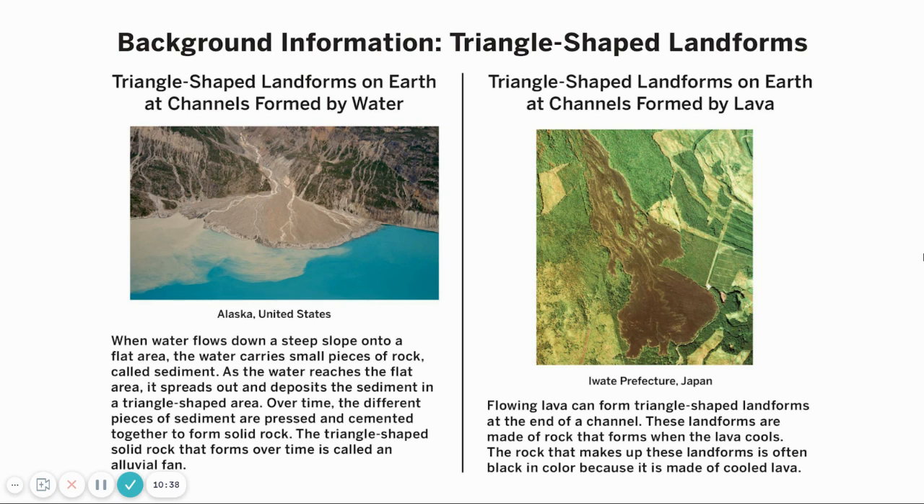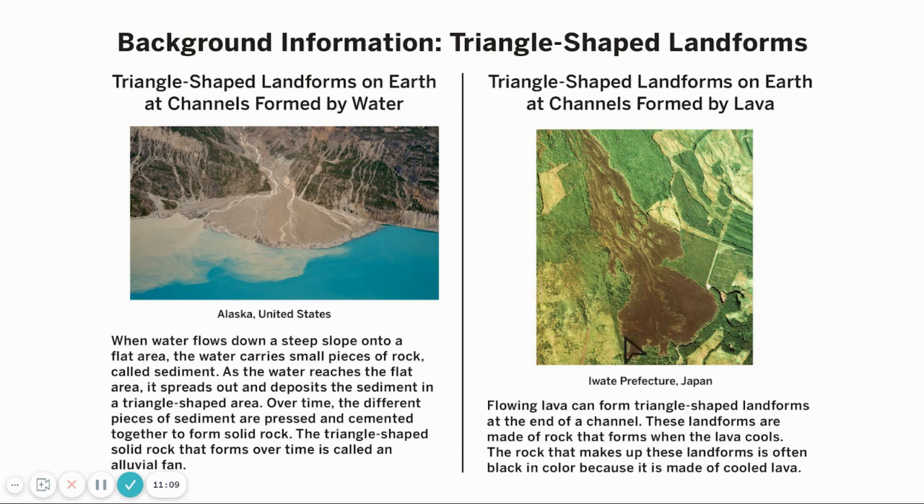So flowing lava can form triangle-shaped landforms at the end of the channel. These landforms are made of rock that forms when lava cools. The rock that makes up these landforms is often black in color because it's made from cool lava. So here, we're going to have rocks that are black, or dark brown, red in color because it's made from lava. Lava rock is a different type of rock than sedimentary rock.